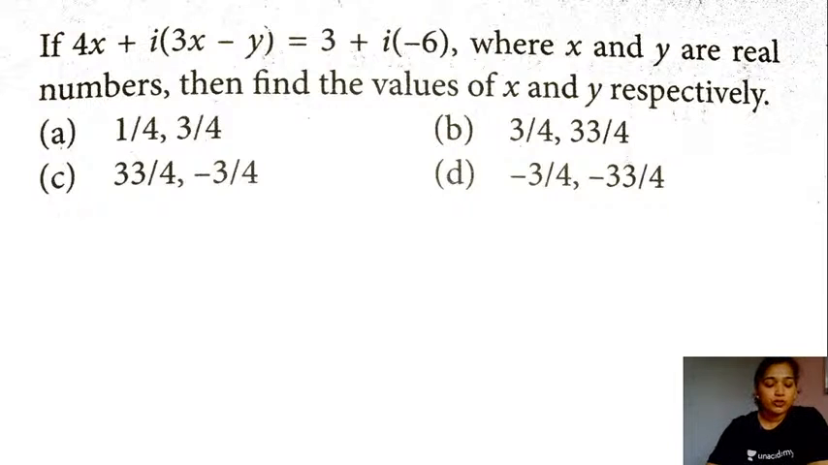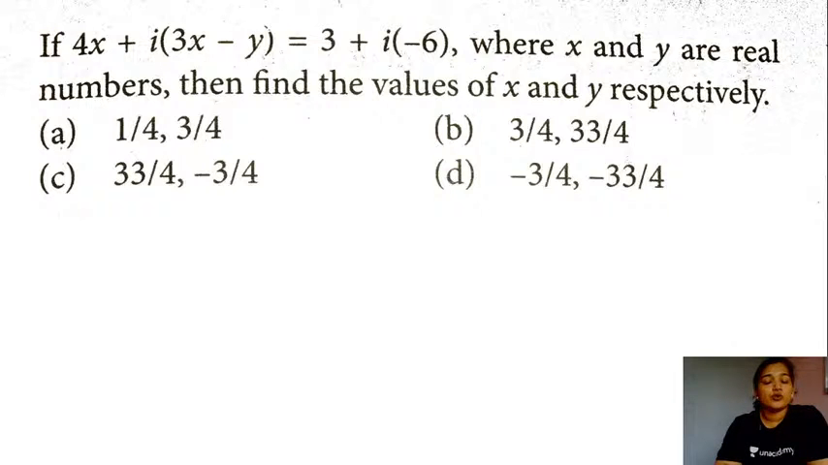So let's do a few questions now, students. This is the first question for the class. If 4x plus iota into 3x minus y is equal to 3 plus iota into minus 6, where the values for x and y are real numbers, then what is the value for x and y in this case? So let me give you all 30 seconds of time. Please do give a try to this question. Leave your answers in the chat box. Let me check if you guys managed to get the right answer here, students.